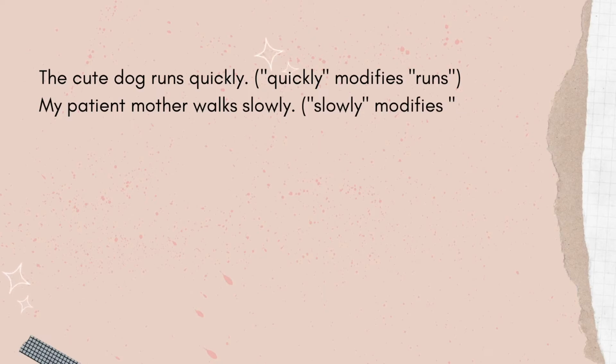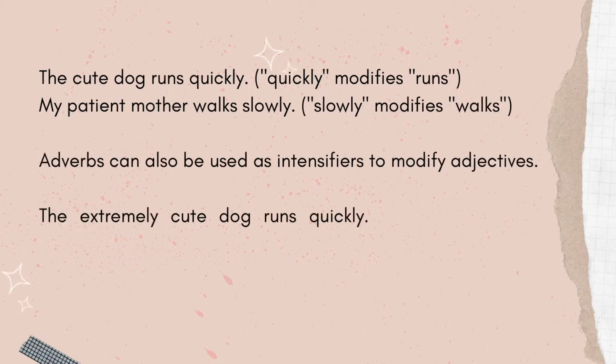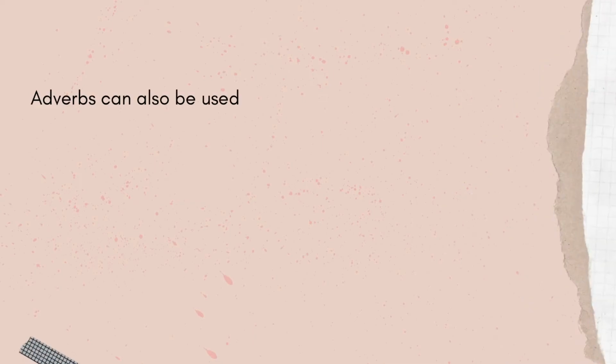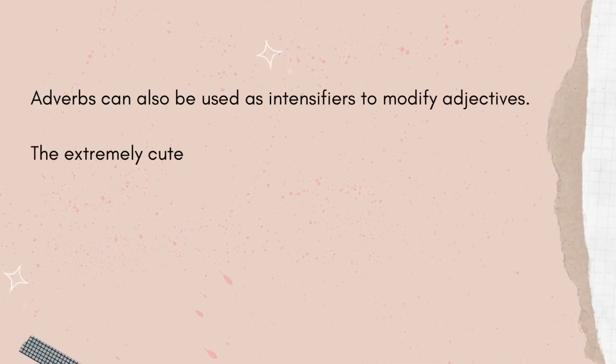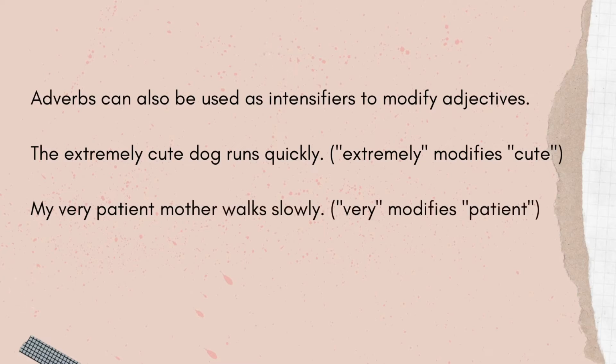Quickly modifies runs. Another example is, my patient mother walks slowly. Slowly modifies walks. Adverbs can also be used as intensifiers to modify adjectives. For example, the extremely cute dog runs quickly.